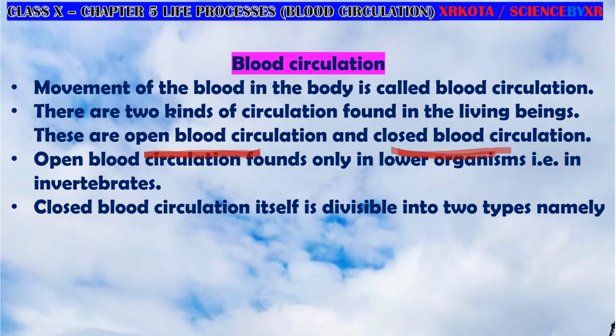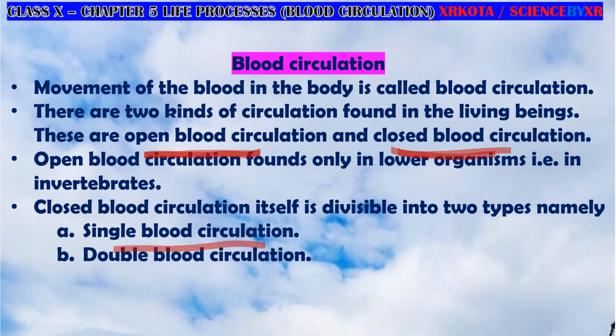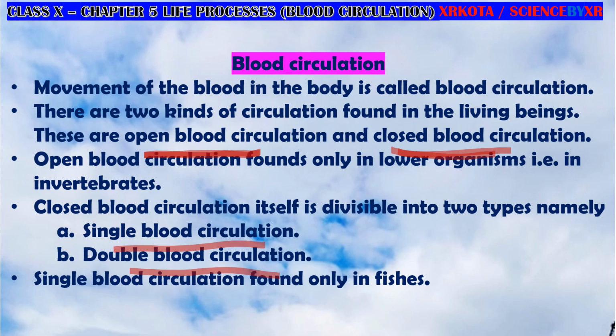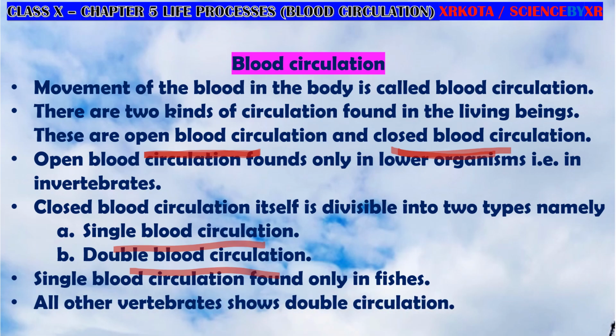Closed blood circulation is of two types: single blood circulation and double blood circulation. Single blood circulation is found only in fishes, where in one complete circulation blood passes through the heart only one time. In all other vertebrates, double blood circulation is present.